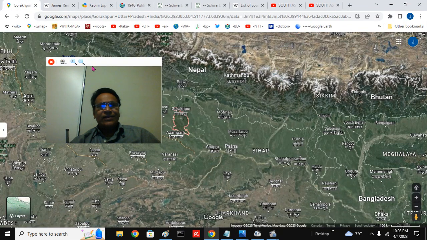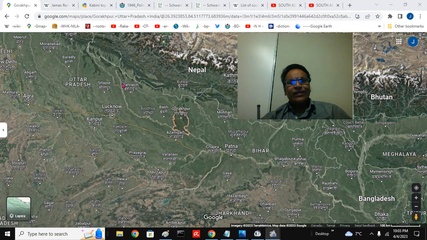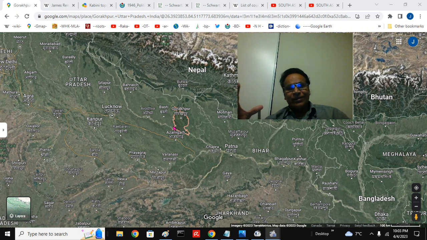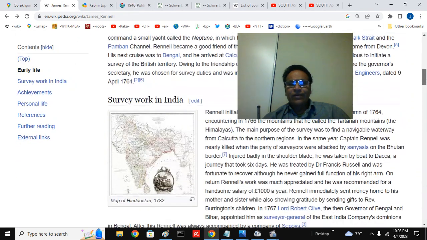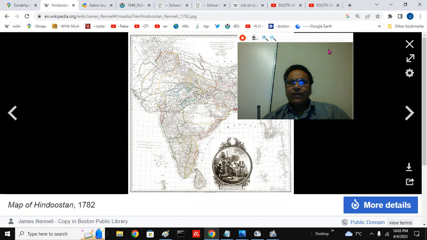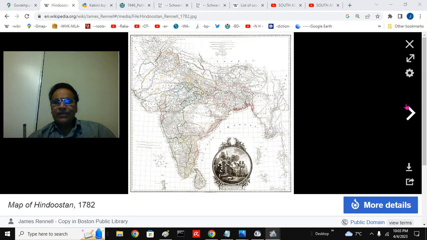I have put just Gorakhpur here, this is the Sarayu river or Ghagra river. Remember, now there are 80 to 90 districts, so the districts are much smaller now. Just Gorakhpur, across the Sarayu river, Gorakhpur district. Here, Deoria district, Basti district, and now they have Kushinagar and Siddharthanagar, and so there are many south of the Terai region. James Rennell is the geographer who started making, after the Battle of Plassey, the basic maps that serve the concept of political divisions. Districts came in India.